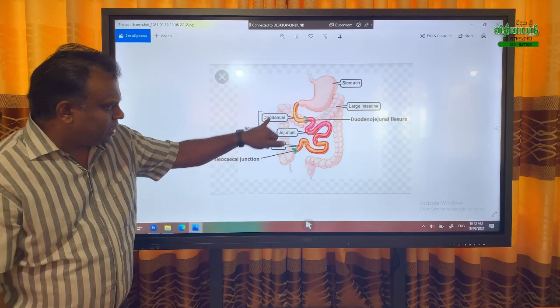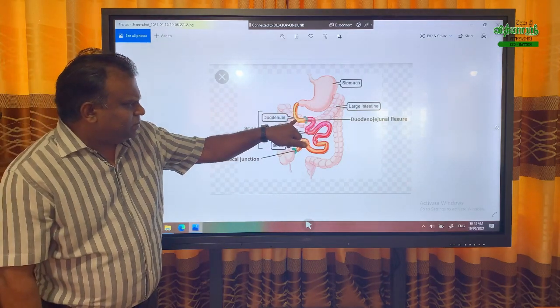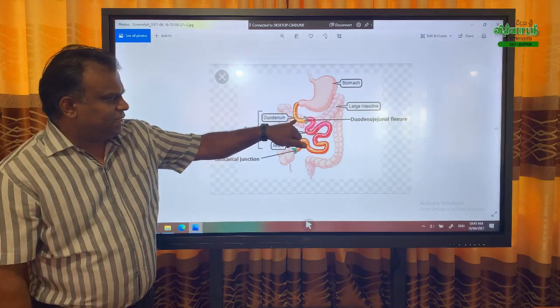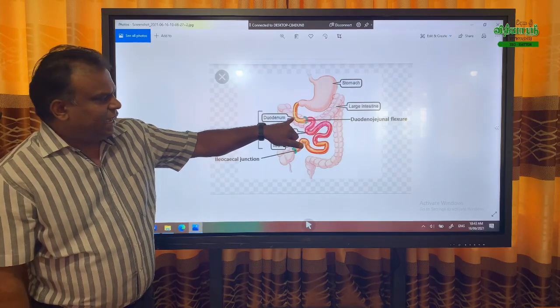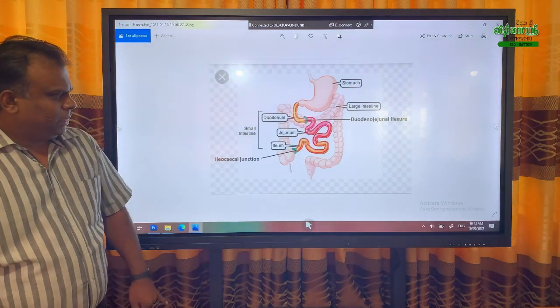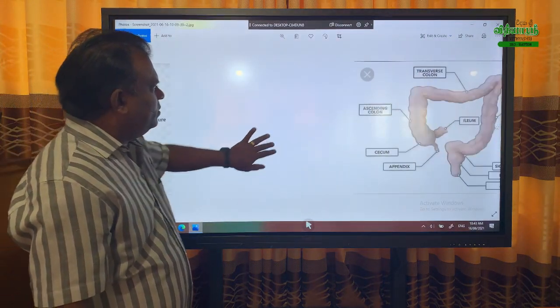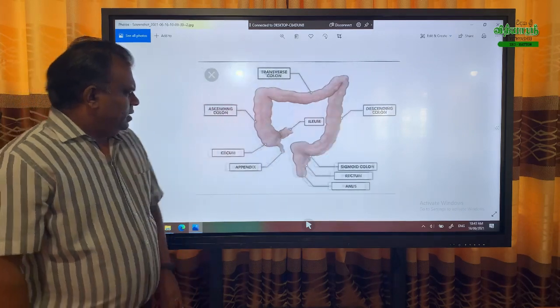In between the duodenum and ileum is the jejunum. Up to the duodenum, chemical digestion ends, all digestion ends. After that, absorption occurs. Okay. Then we will look at a little detail about the large intestine.